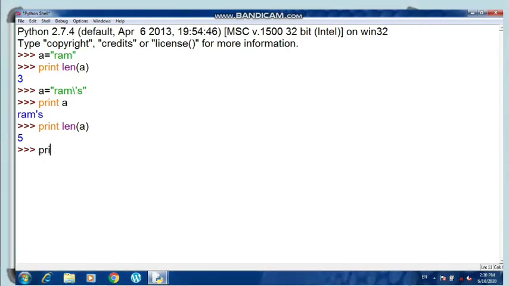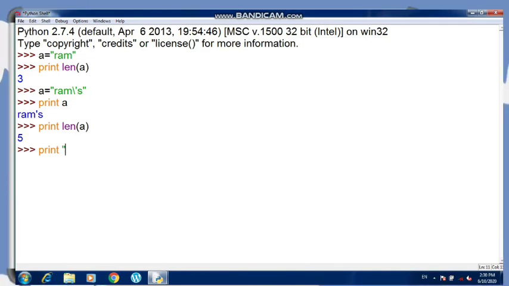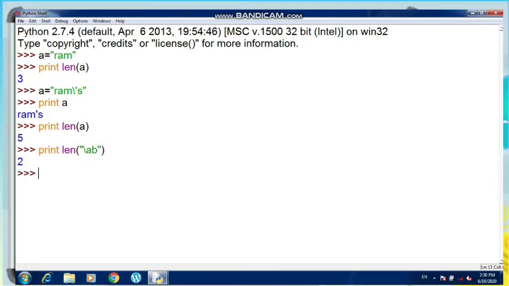If you want, I can show you one more example, like print, and then I am writing here backslash AB. Now what should be the size of this? Print the length of, I'm writing it directly, 2. So 2 is the size. Why?